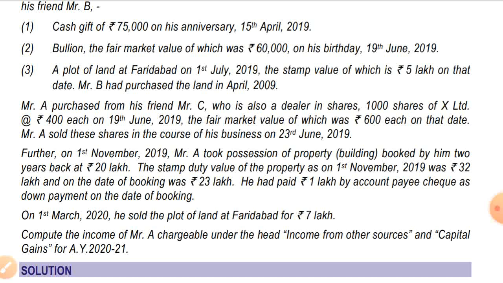On 1st March 2020 he sold the plot of land at Faridabad for 7 lakhs. That is point number 3. He sold the plot of land which he acquired free of cost from Mr. B. So it will be capital gain. 2 lakh will be capital gain.